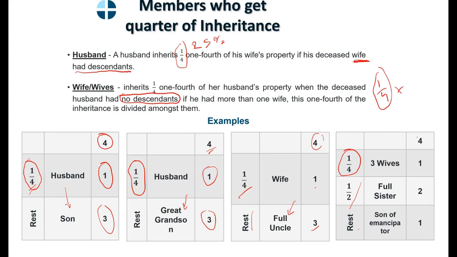The case is built upon a quota of 4 is 1, half of 4 is 2, and the remaining goes to the son of the emancipator. The cases of the husband and the wives are revealed in Surah An-Nisa, chapter number 4, verse number 12.